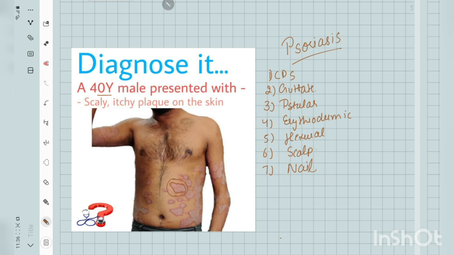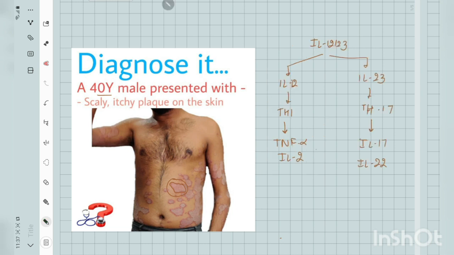If the patient stops responding to these systemic drugs, including methotrexate and cyclosporin, then we can target that pathway that we read earlier. This pathway that you can see here, we can target by biologicals that we have. Firstly, we can target interleukin 12-23 by a drug known as ustekinumab.